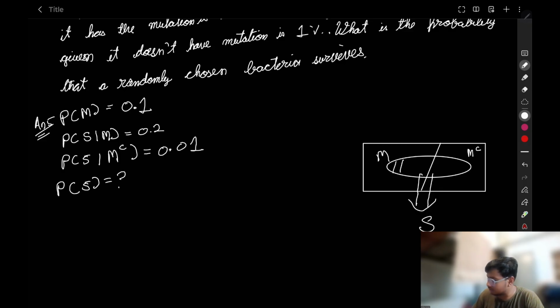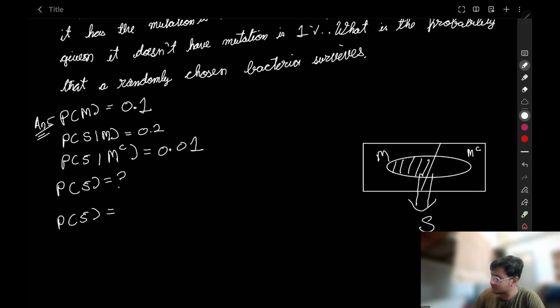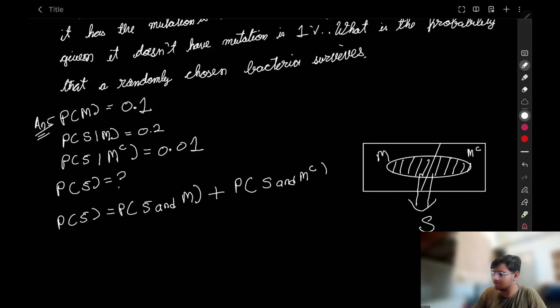Now ask yourself, we have to calculate probability of S. What is this shaded part? Probability of S and M. Right? Probability of S and M, plus, what is this differently shaded part here? Analyze it. Probability of S and M complement.